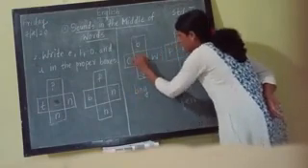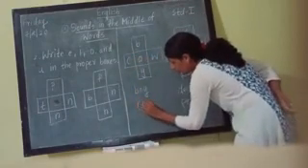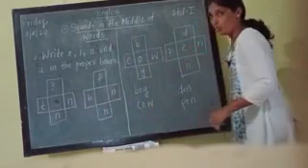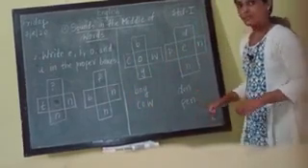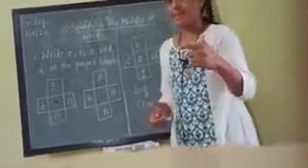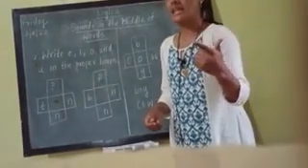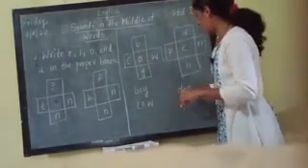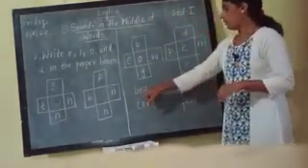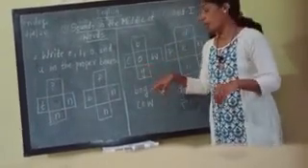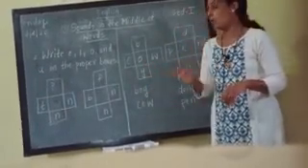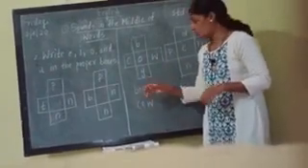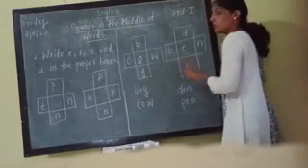B-O-Y, boy, and C-O-W, cow. Day, den, pen. Pronunciations are what of? A. Den, pen, day, A, E. Okay, E sound is there. Then here, boy, cow, O. In both places O is there. Which vowel is used here? O vowel is used. Here E vowel is used.